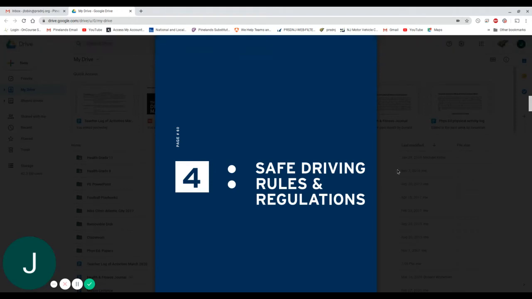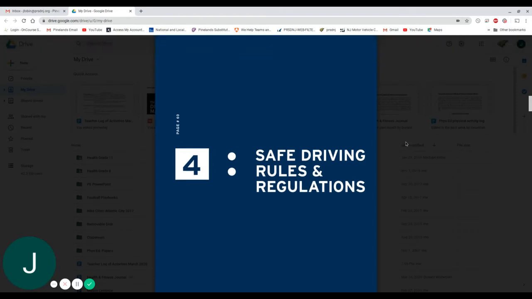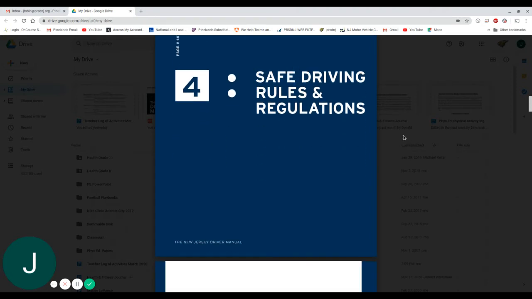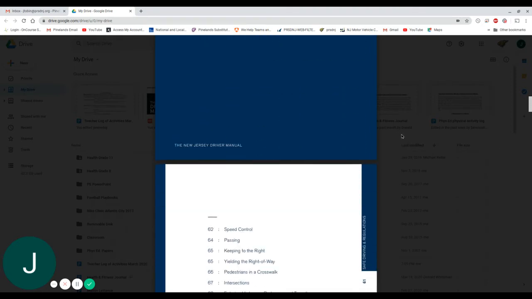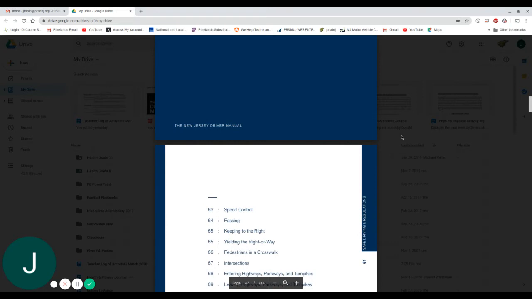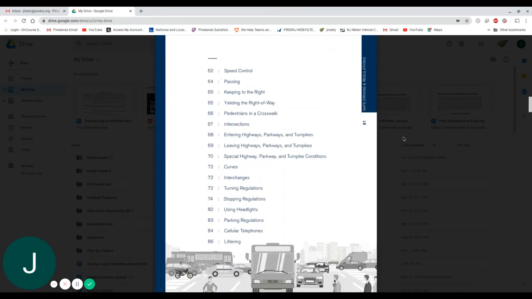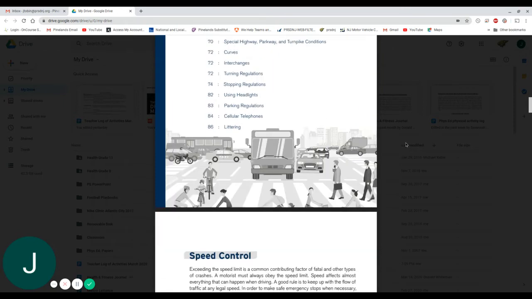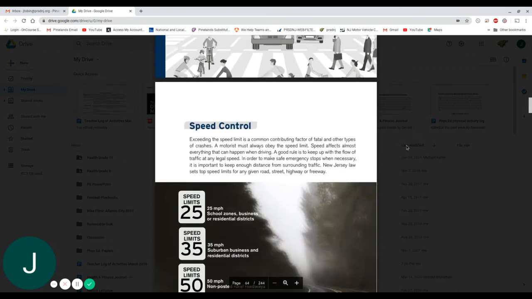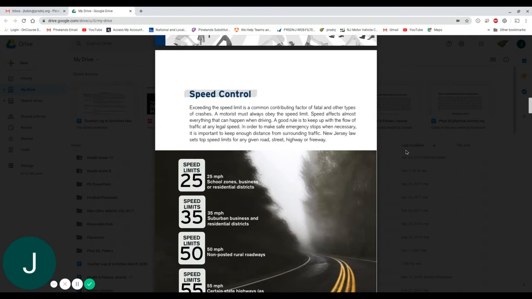Okay, today we're going to start with chapter 4 as far as the highlighting material in your manuals. If you turn to page 61, there's your table of contents. The first thing that you should highlight is on page 62.